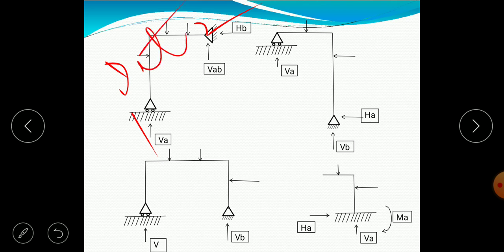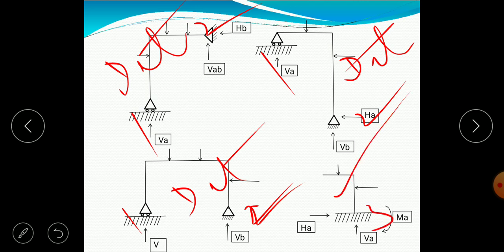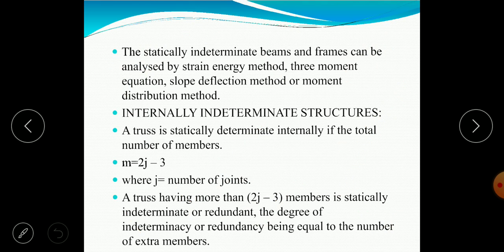Here how many? This is roller, no? 1, here 2, determinate. Here 1 and here 2, determinate. How many here? 3, determinate. Next slide if we look over.